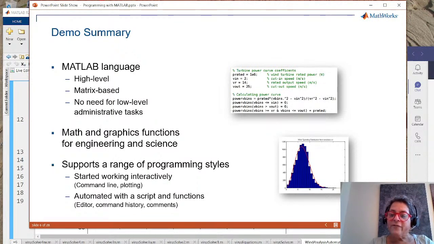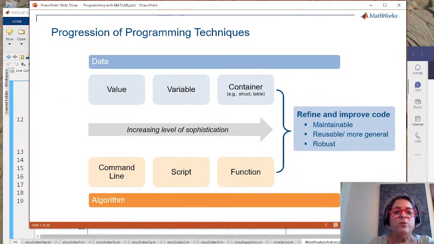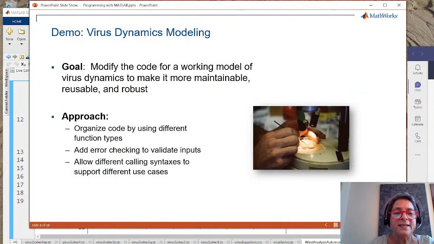And I started off, if you remember, at the command line, and then I started working in a live script and then a script, and then we made functions. And so I'm working along that whole continuum of programming techniques. And the very last one that we might do would be, I'm not going to go into the details here. If you look in the channel, there will be a location where you can download the code and demos from today, and you'll be able to see this virus demo.